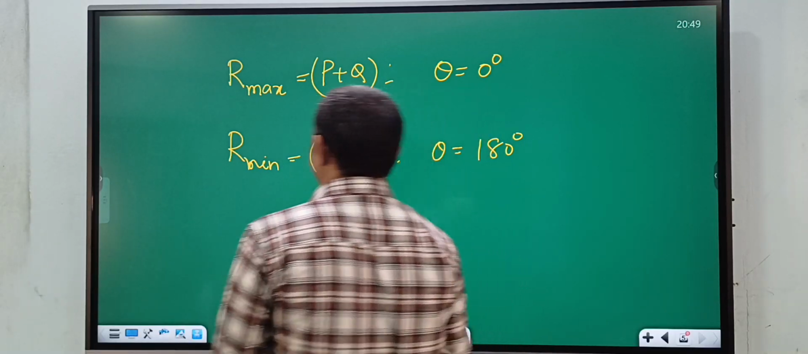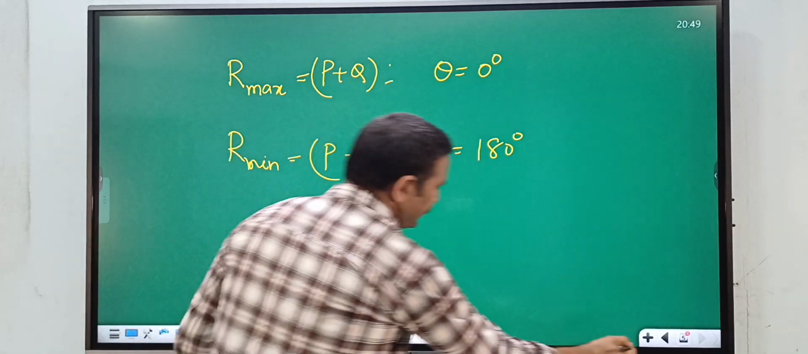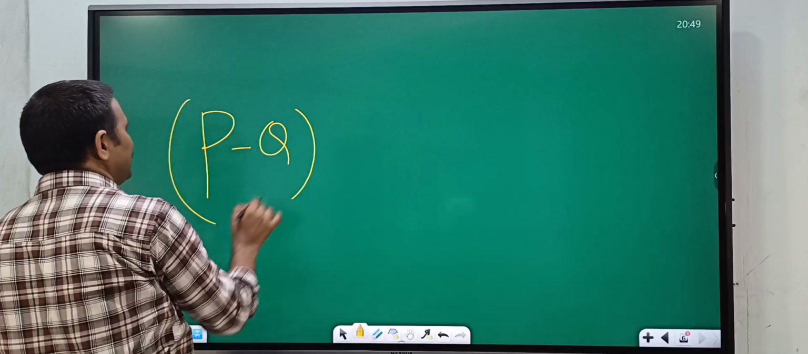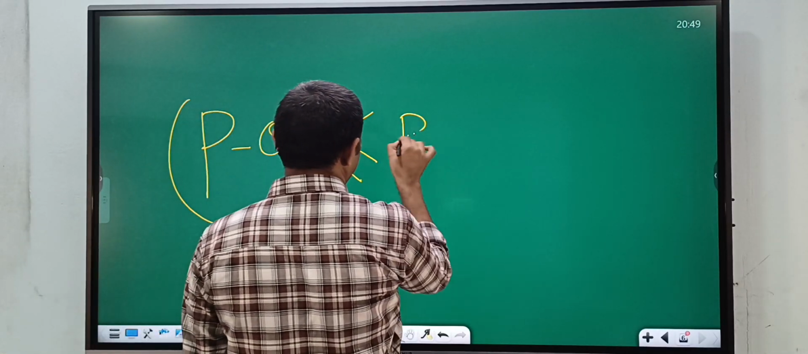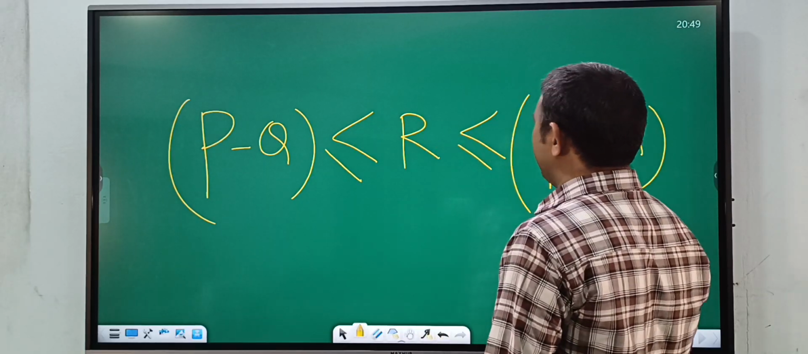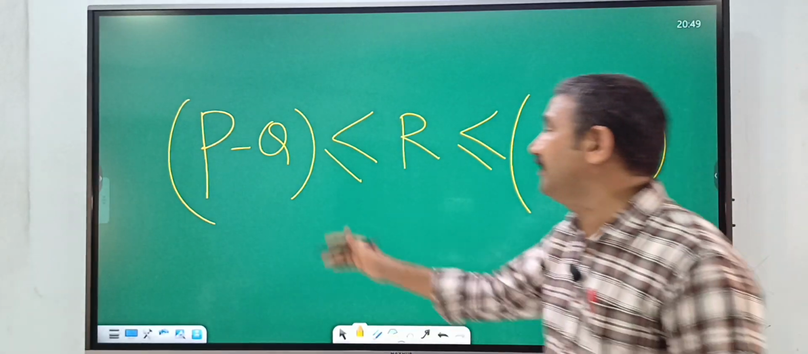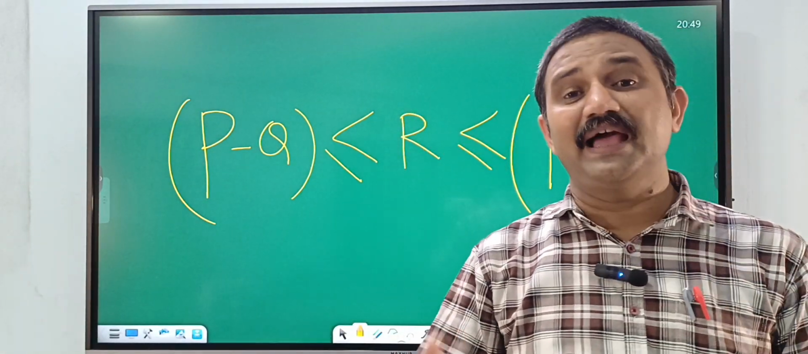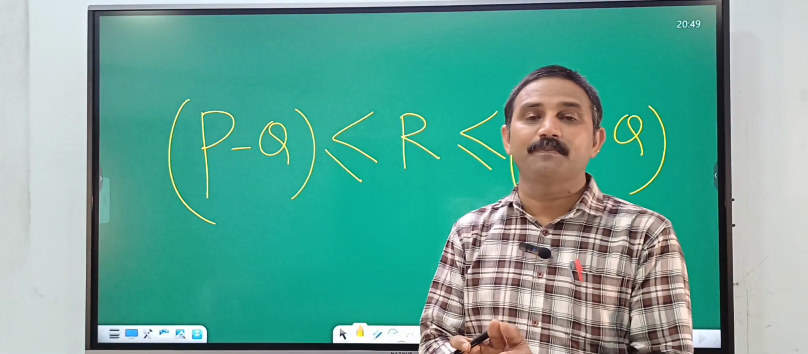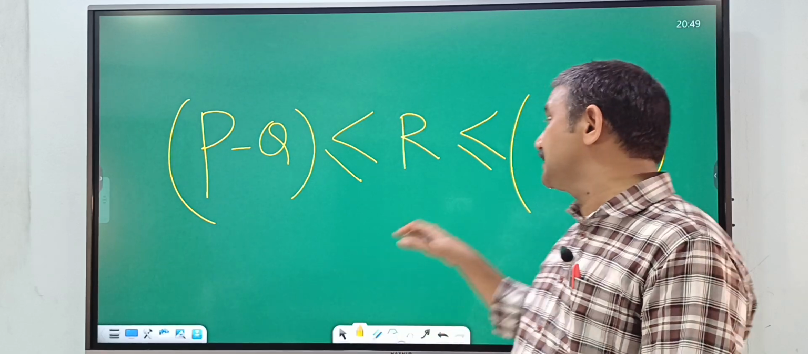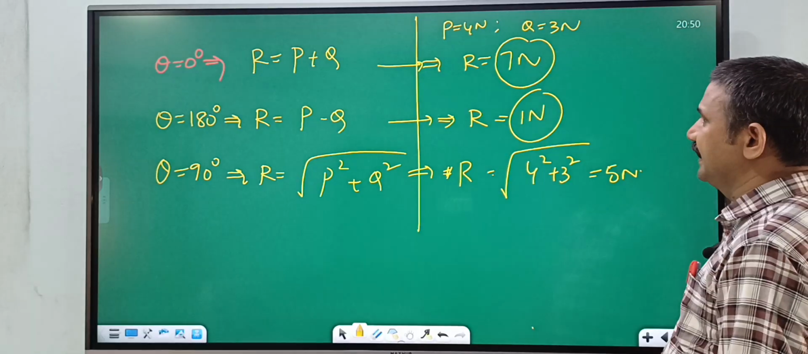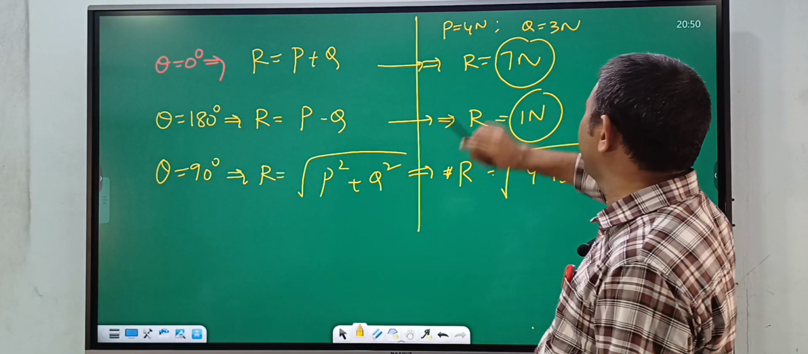This is the resultant. So the minimum value of the resultant magnitude is P minus Q, and the maximum value of the resultant vector magnitude is P plus Q. So whatever the angle between the two vectors, the resultant vector magnitude lies between P minus Q and P plus Q. It is not greater than P plus Q and not less than P minus Q.